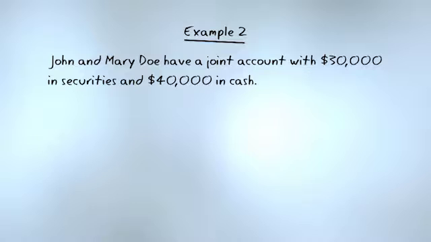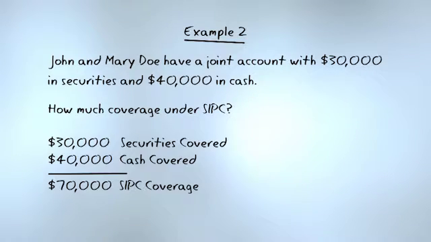Let's take a look at example number 2. John and Mary Doe have a joint account. Now, John, in example 1, had an individual account. John and Mary Doe, in example 2, have a joint account. Joint account's got $30,000 in securities, $40,000 in cash. How much coverage under SIPC? All of the assets would be covered.